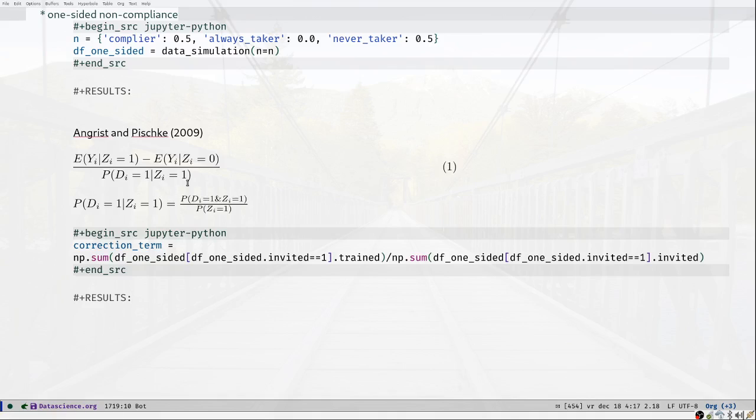So basically that calculates this thing over here. First we have the people that were invited and trained, because I'm summing over the people that are trained. And then I divide it by the people that were invited, so I condition on that, and of course there are only ones here because I'm conditioning on invited equal to 1.